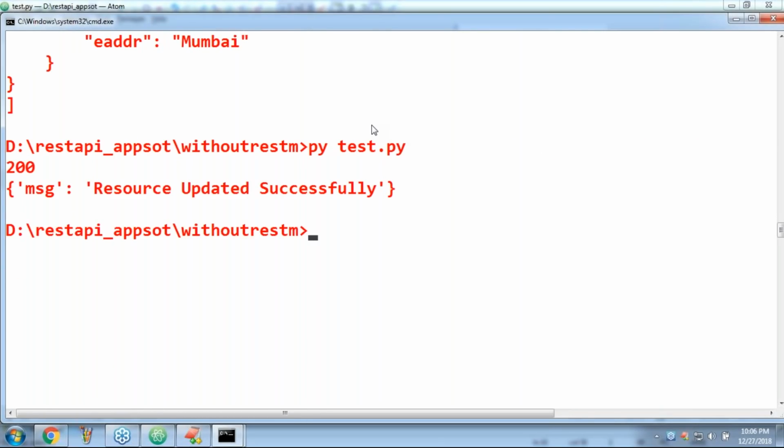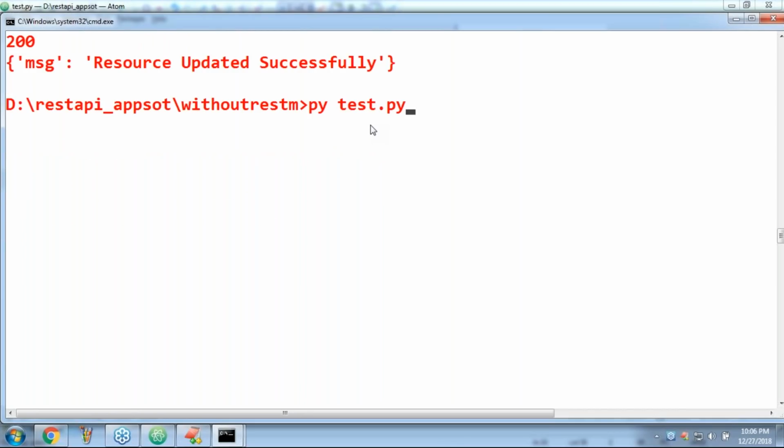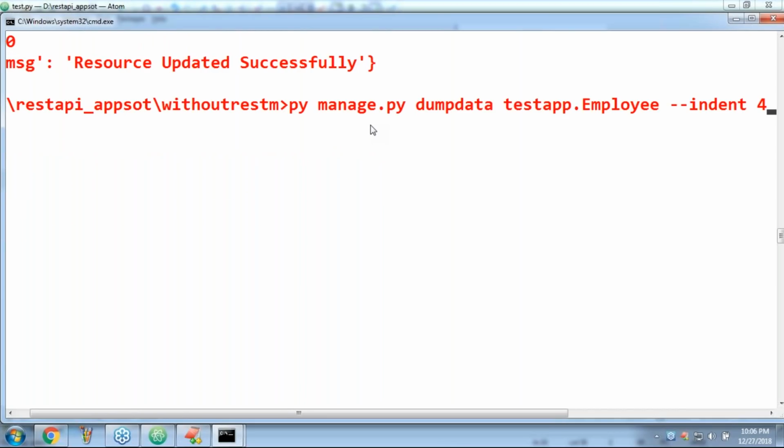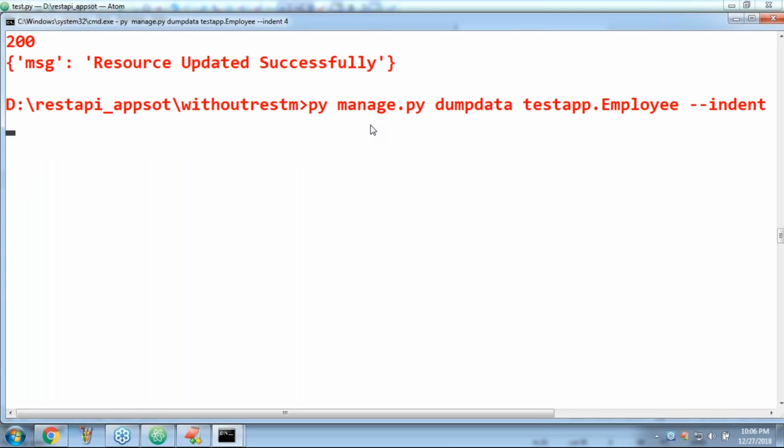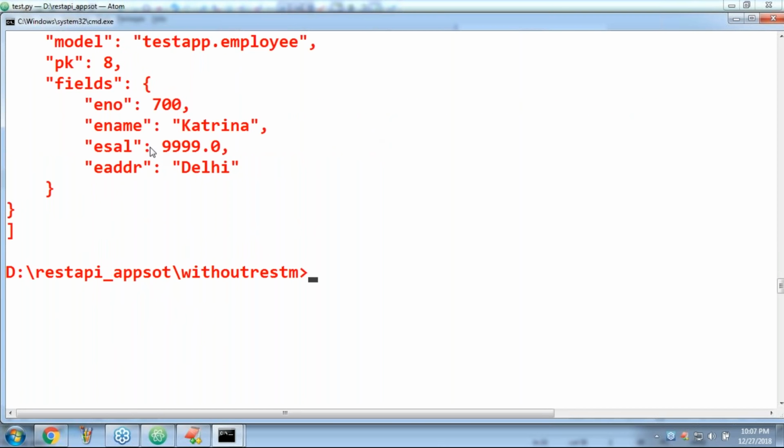Resource updated successfully. Let me cross check. Can you please observe? Now what is the salary? 9999. What is the employee address? Delhi. Are you seeing the difference, right? But earlier we had 7000 and Mumbai. Now it is updated.